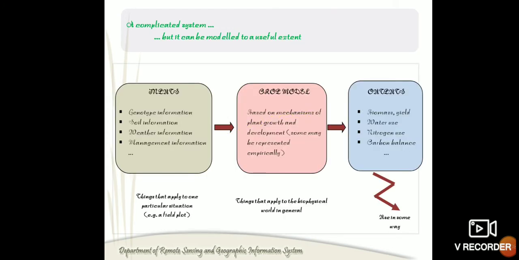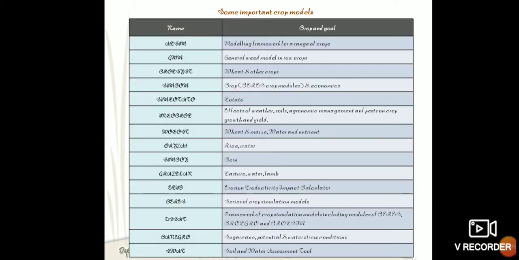And as we discussed in the previous slide, first the information about the crops is inserted into the input model, then it will analyze or synthesize based on the mathematical model or mechanism of plant growth and development. And then the output information about yield, N-use efficiency or seed balance, etc. will be generated in the model output.